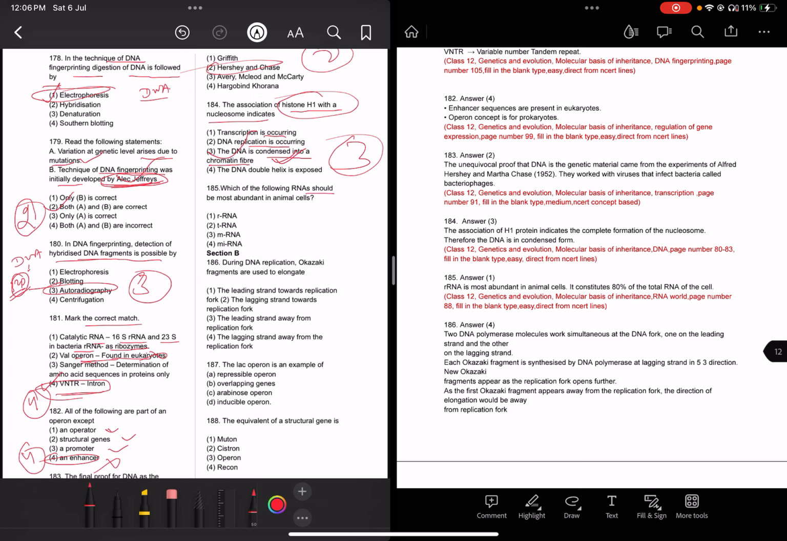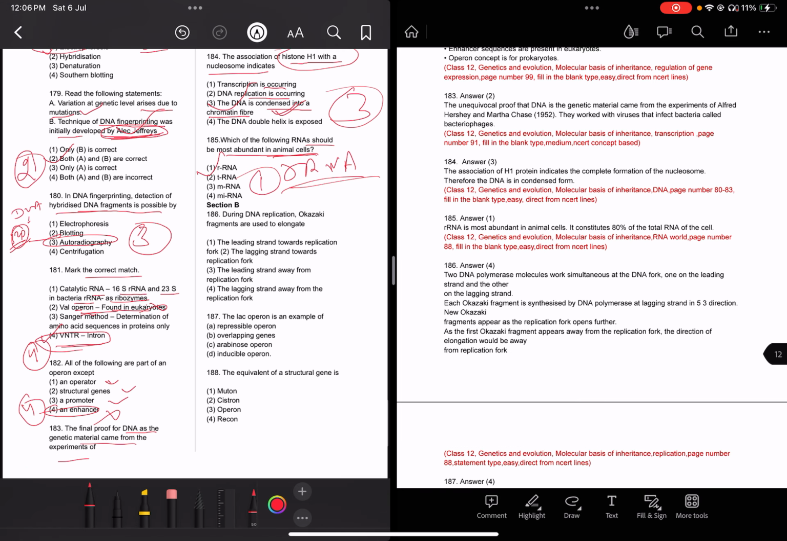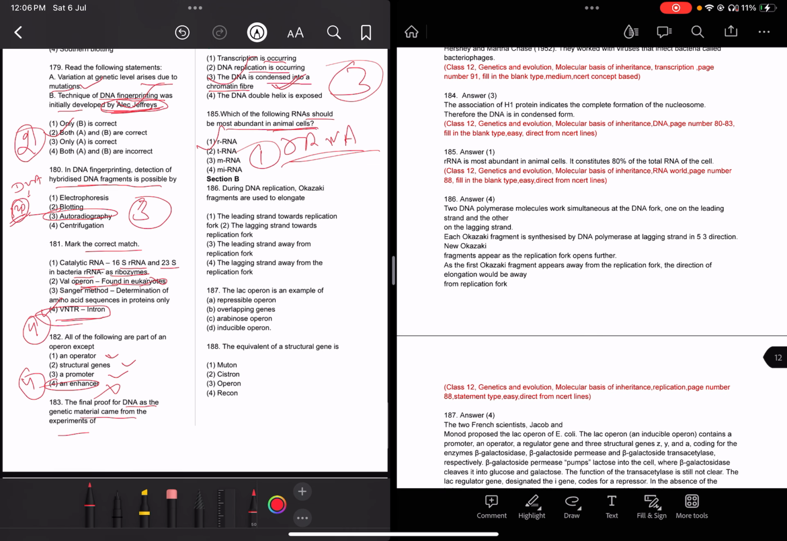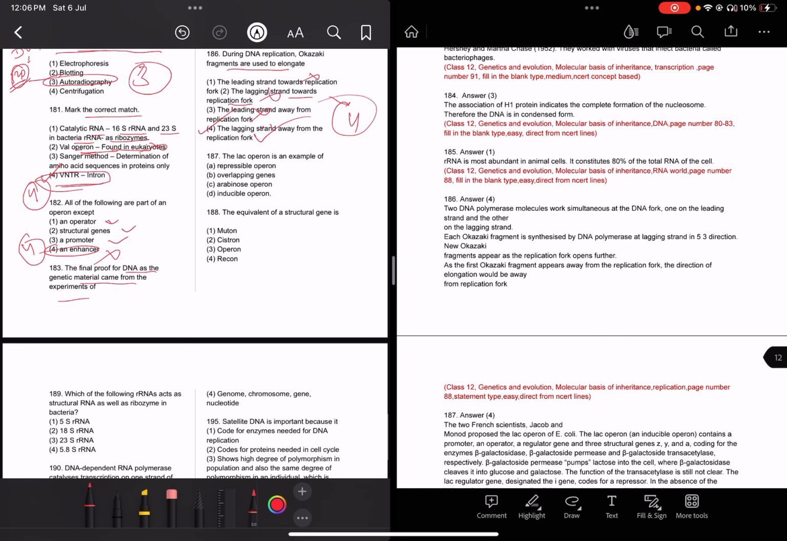Which of the following RNAs should be most abundant in animal cells? rRNA, the most abundant RNA, rRNA only. Now section B, question 186: during DNA replication, Okazaki fragments are used to elongate the leading strand towards the replication fork, or the lagging strand. The lagging strand is elongated away from the replication fork. Answer is 4.